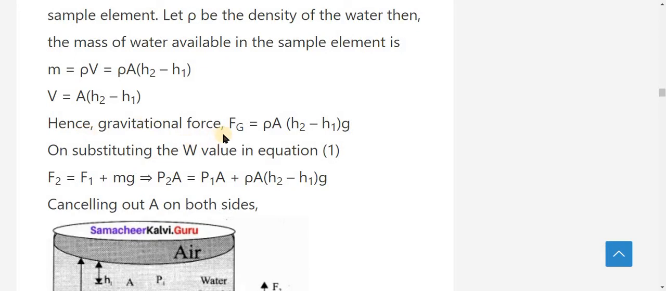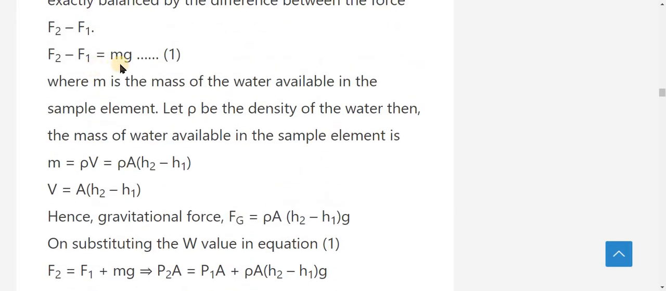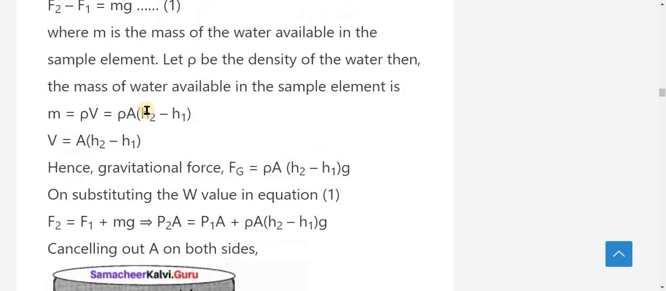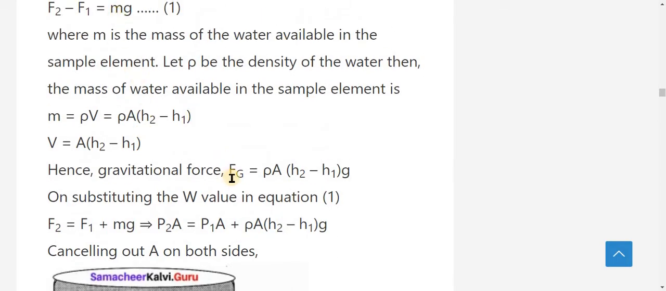Hence the gravitational force Fg is equal to mass into gravity. Here the value of mass is rho A (h2 minus h1). Substituting this value, we get Fg is equal to rho A (h2 minus h1) into g. This is the gravitational force.